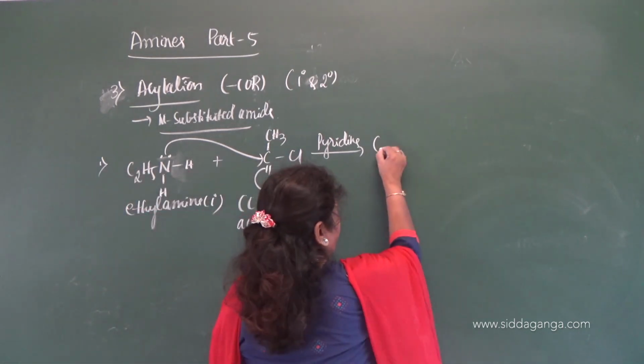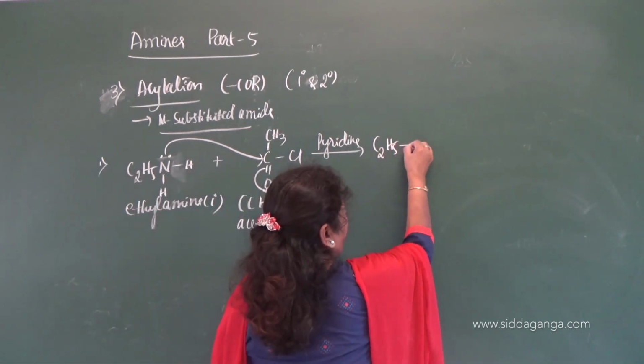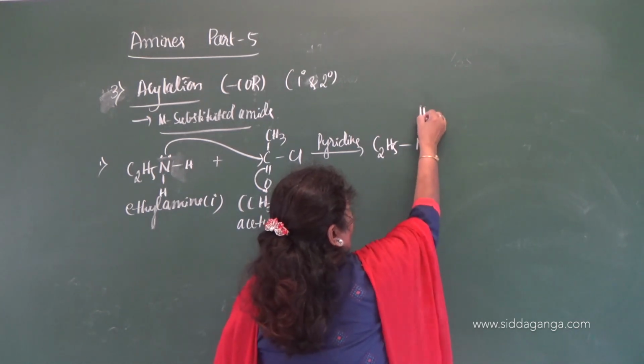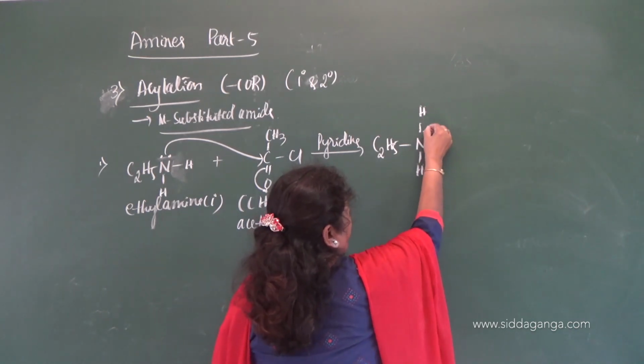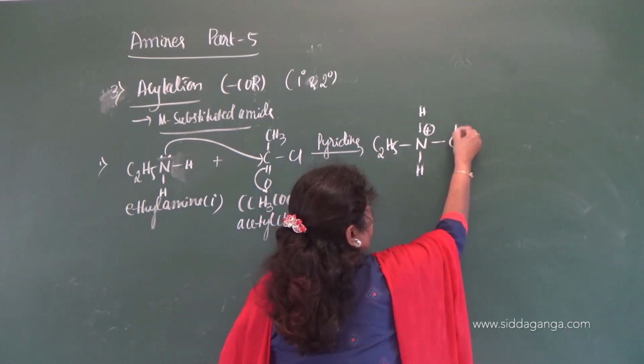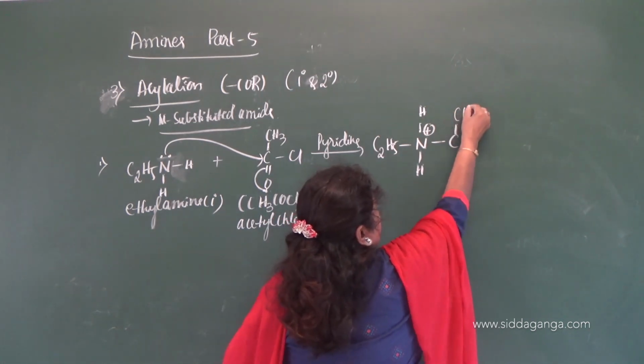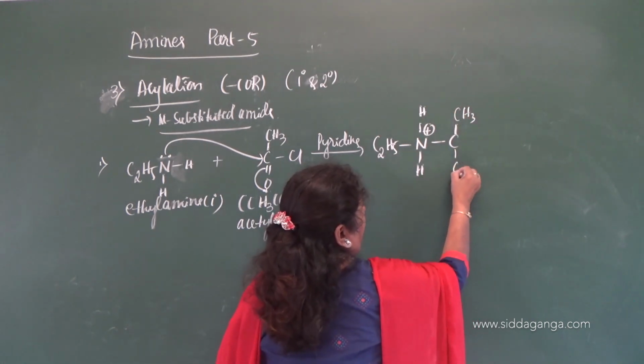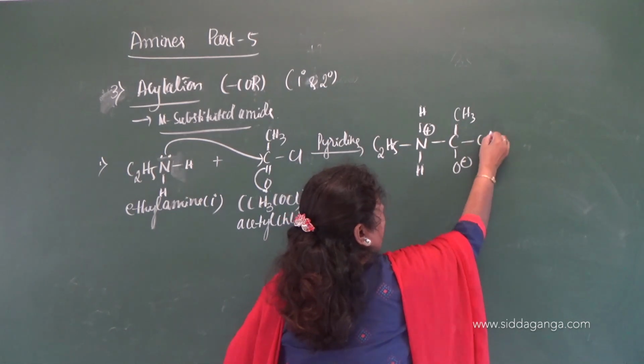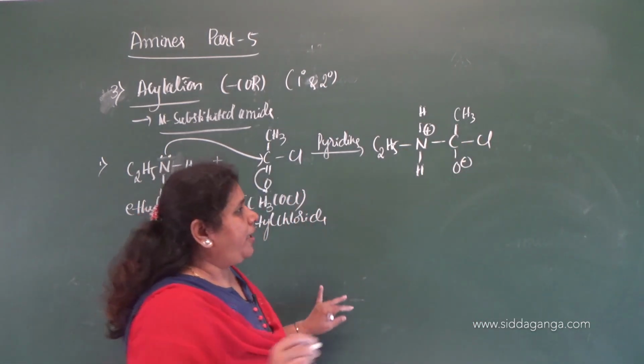Now, what you get? C2H5NH, and it gets the positive charge, CH3O minus and Cl. Now, what happens?